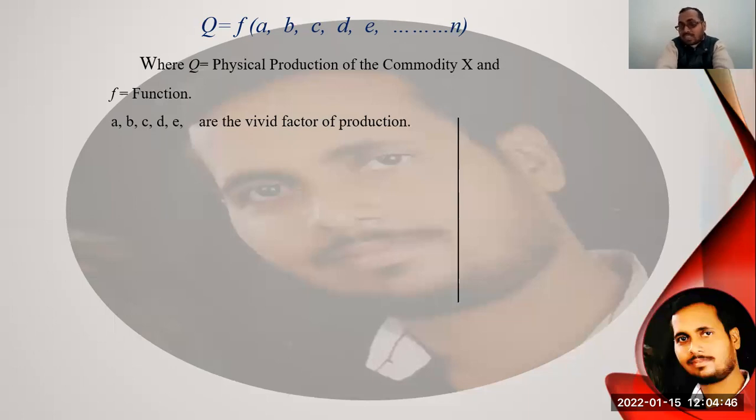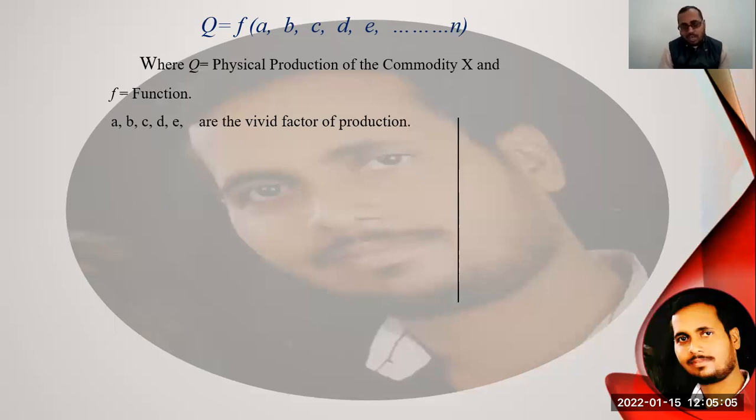So the impact of those factors on production is shown by this equation, students. The relation between those factors and the quantity of output reacts on the production. This is the production factor relationship.